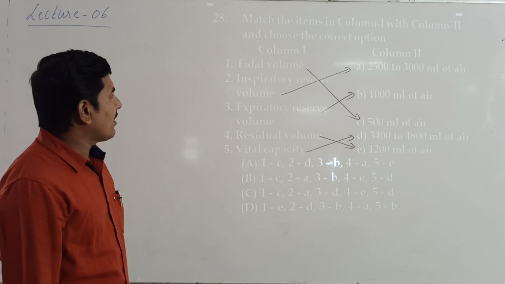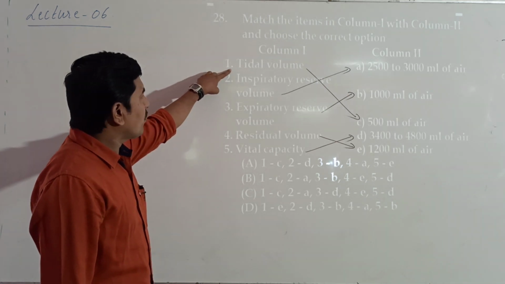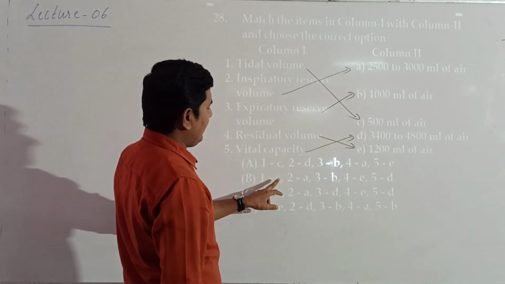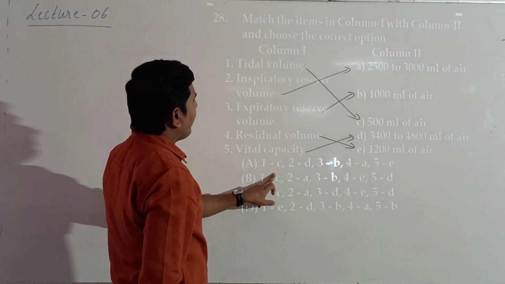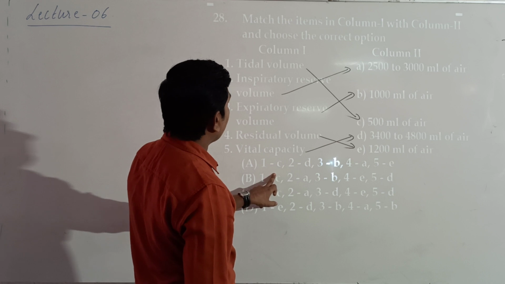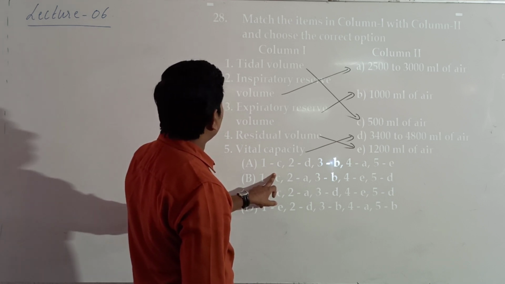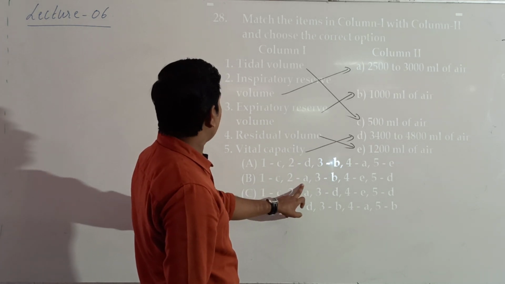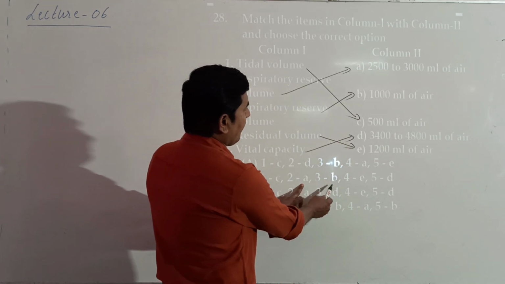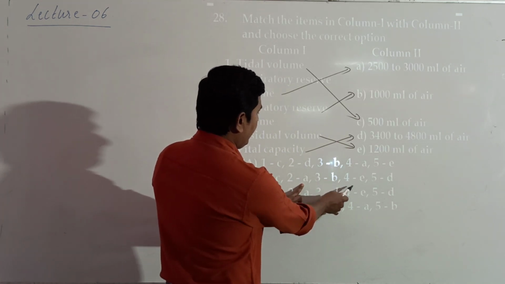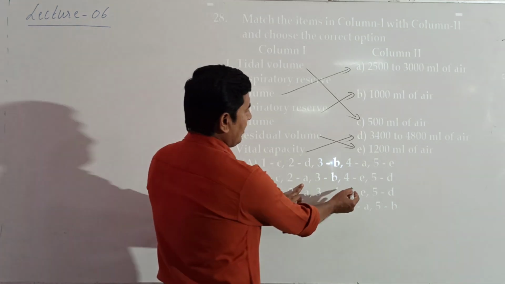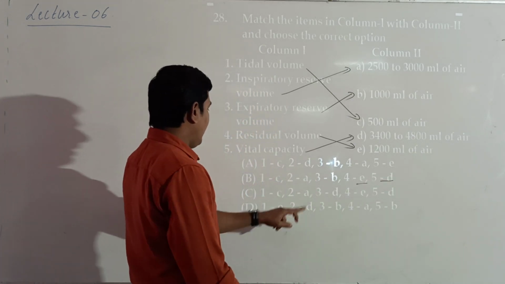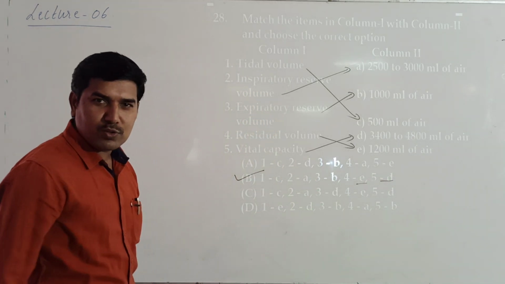So if we look at the correct options, tidal volume first goes with C. Then second, IRV, is 2500 to 3000, it is A. Third, ERV is B. Then fourth, RV is E, and fifth, VC is D. So option B holds good for this question.